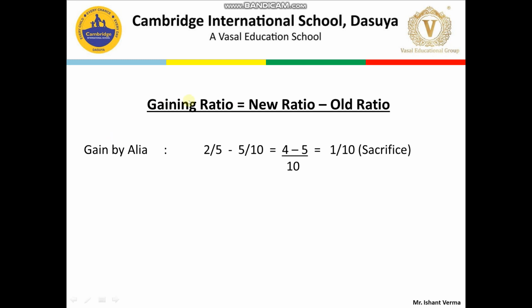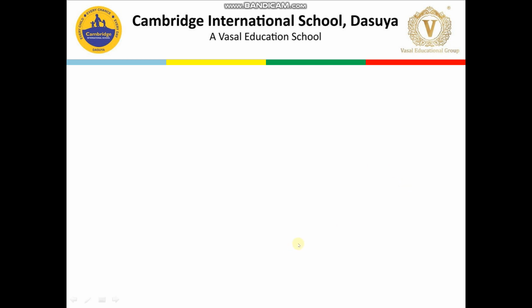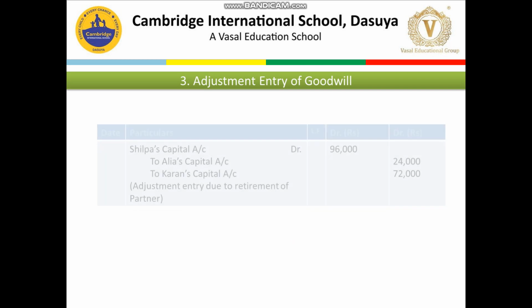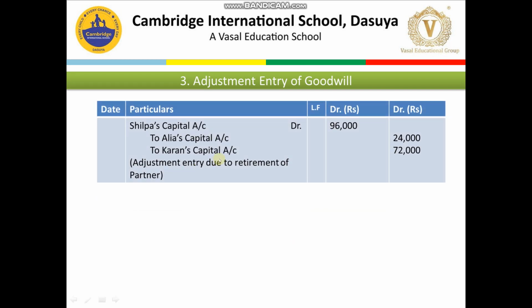So Alia also sacrificed in this. In the old proportion she was getting 5 and in the new proportion she gets 4, so she sacrifices. Shilpa gains, that is 4/10. So Alia and Shilpa both are not gaining: Alia is sacrificing and Shilpa is gaining. So what will be the adjusting entry? Alia's capital account should be credited.